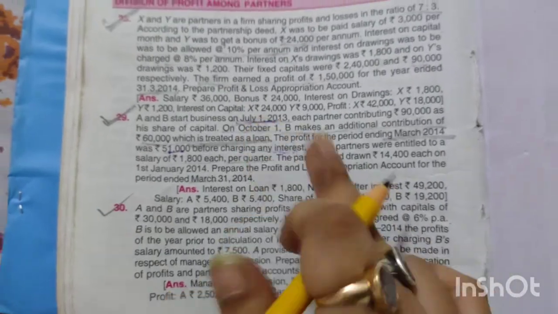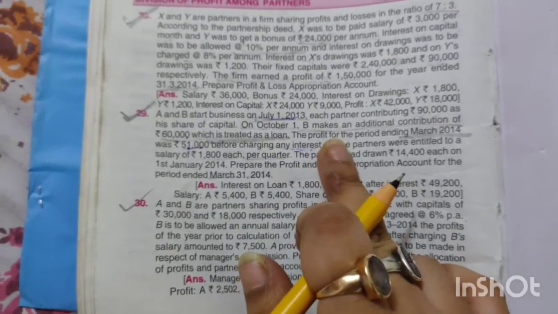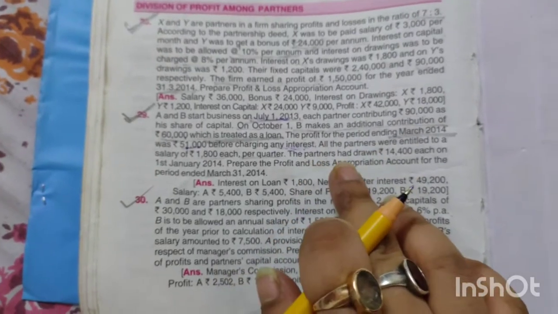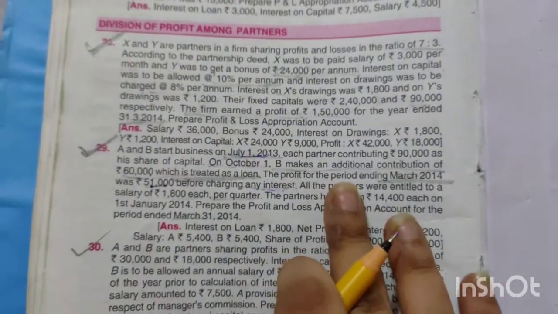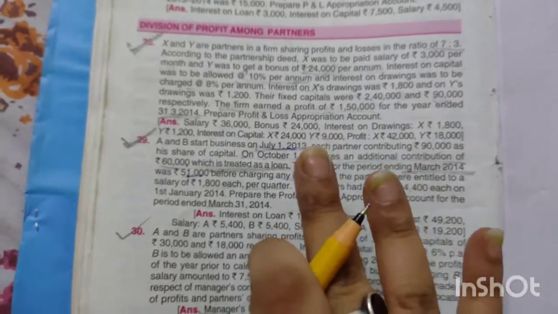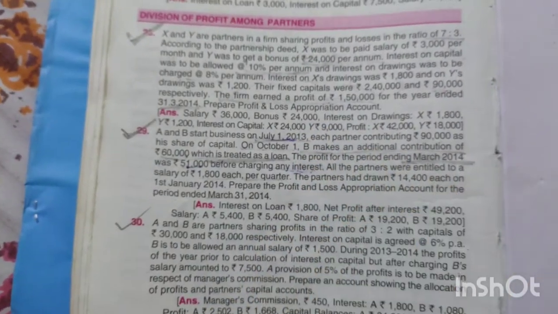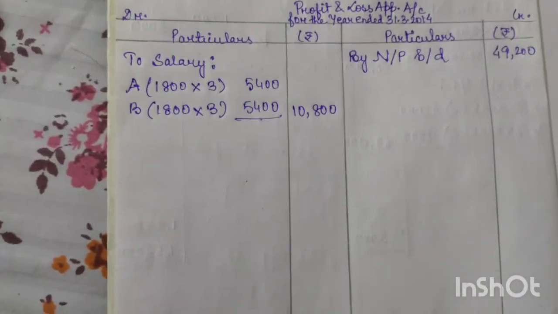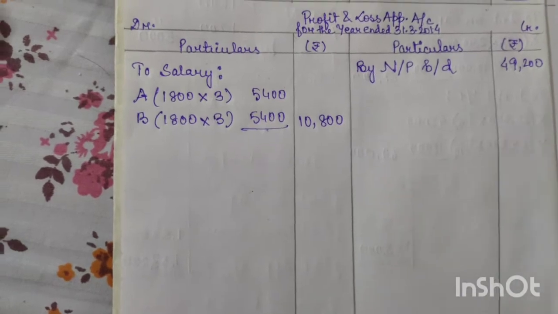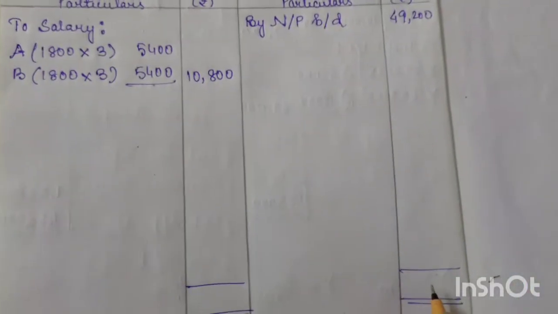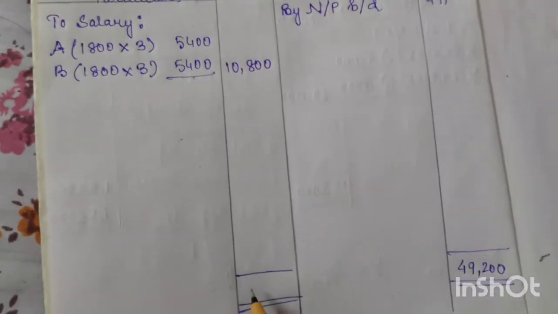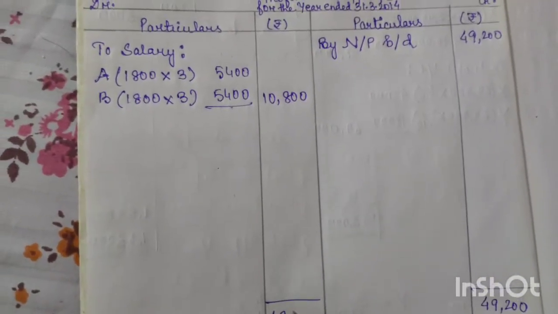Clear everyone? Now in the question there is nothing mentioned regarding interest on drawings or interest on capital. So we don't have to give interest on capital to the partners, and even for the drawings the partners are not going to pay any interest, since the question is silent regarding interest on drawings and interest on capital. So we will calculate directly here the profit that should be shared. So here this side total is 49,200. Here also we will write 49,200.